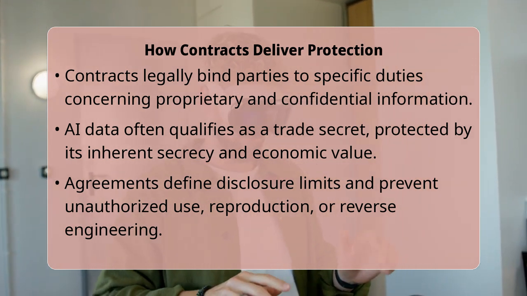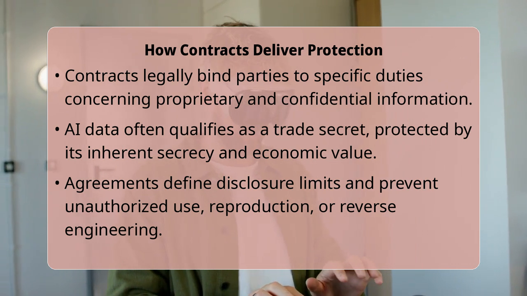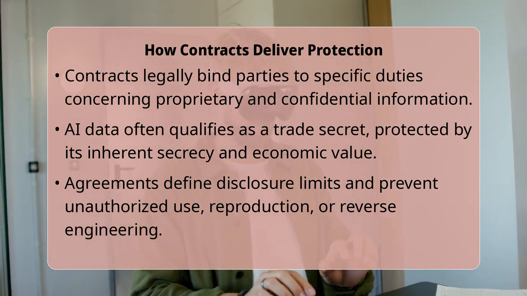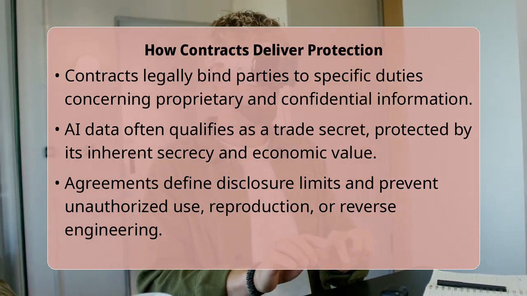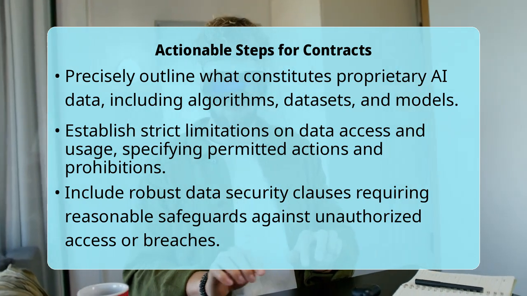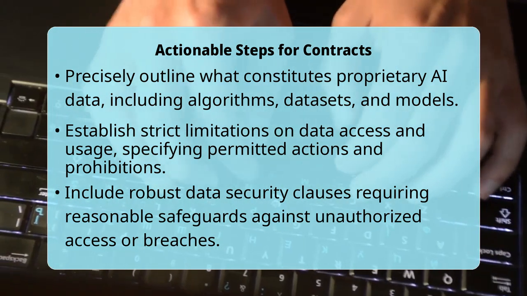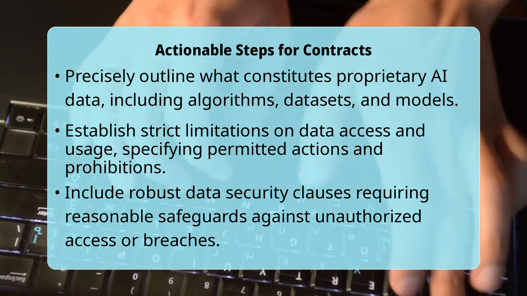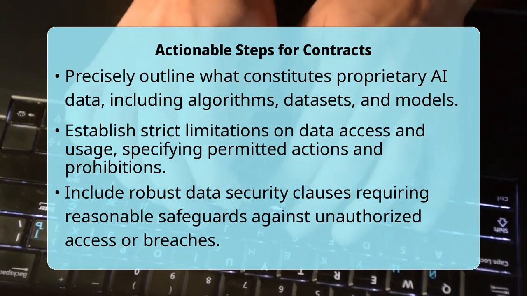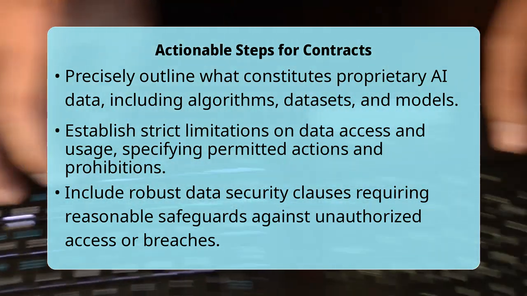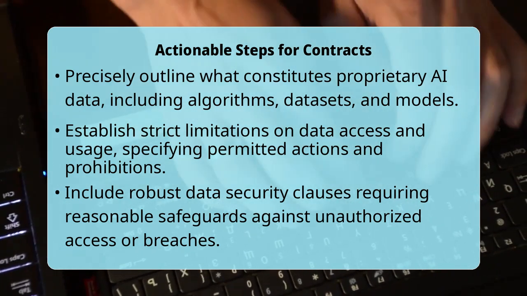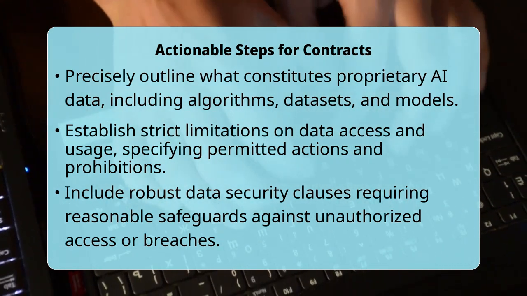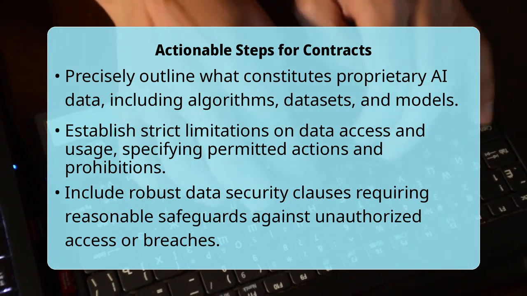First, precisely define what constitutes proprietary data within the context of your artificial intelligence system, including algorithms, training datasets, and model parameters. Second, establish clear limitations on access and use, specifying who can access the data, how it can be used, and any prohibitions on reverse engineering or competing development.